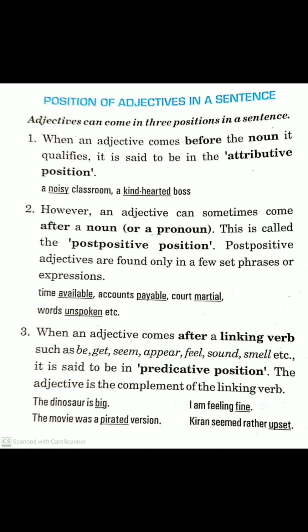When an adjective comes before the noun, it is said to be in attributive position. Like a noisy classroom, a kind-hearted boss. Here, the adjective is coming before the noun. Classroom is a noun, noisy classroom. So it is called attributive position of the adjective. A kind-hearted boss. Boss is a noun, kind-hearted is an adjective, and it is placed before the noun. That is why it is known as attributive position of the adjective.